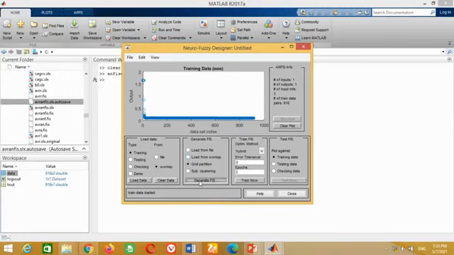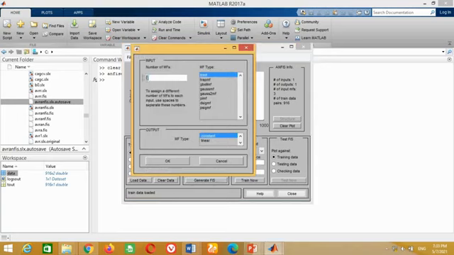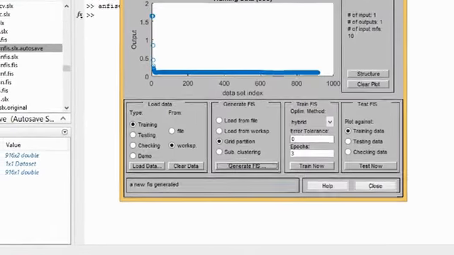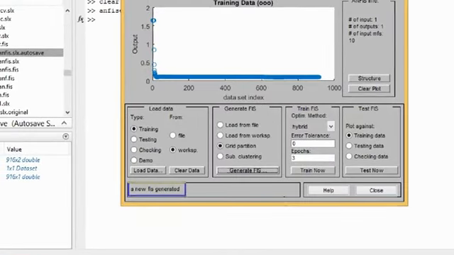It asks about the number of membership functions as well as the type of membership functions for the input variable. You may choose any number and type of the membership function. I am choosing 10 here in this case, and I choose triangular membership functions. The output has again two options. You may choose any of the option based upon your choice. I choose constant in this case and press OK. You can see new fuzzy inference system is generated as shown here. It means that nfis has generated the fuzzy file by itself based upon your instructions.